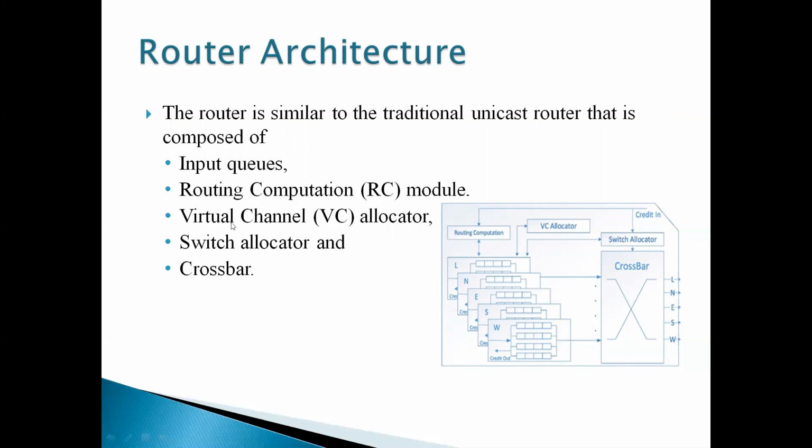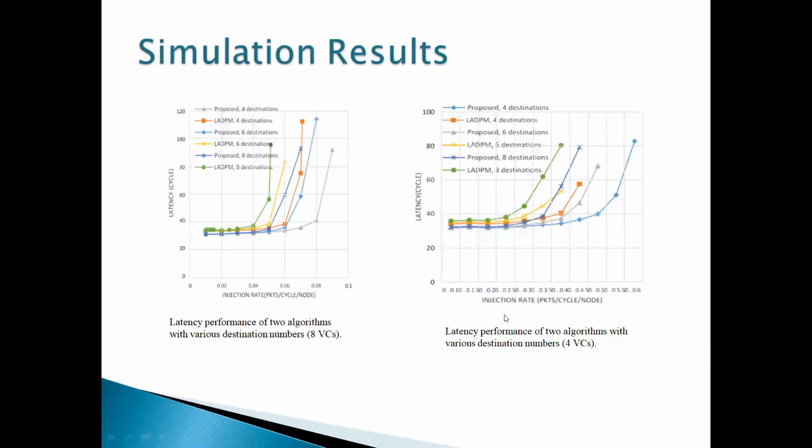Virtual channels in our algorithm: there are 2 virtual networks available, and each virtual network has 8 virtual channels. So this is the overview of the routing architecture and the components available in it. These are the simulation results using 8 virtual channels and using 4 virtual channels.